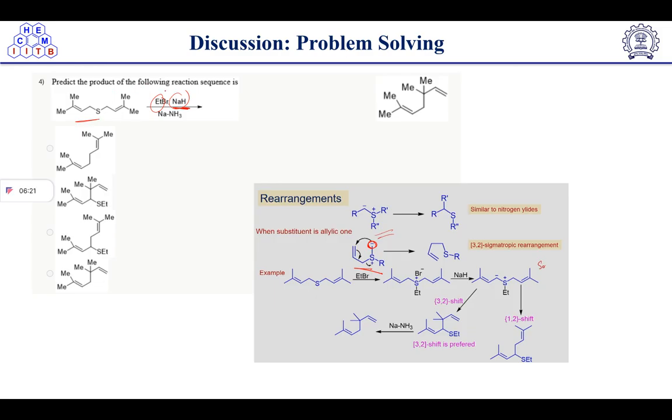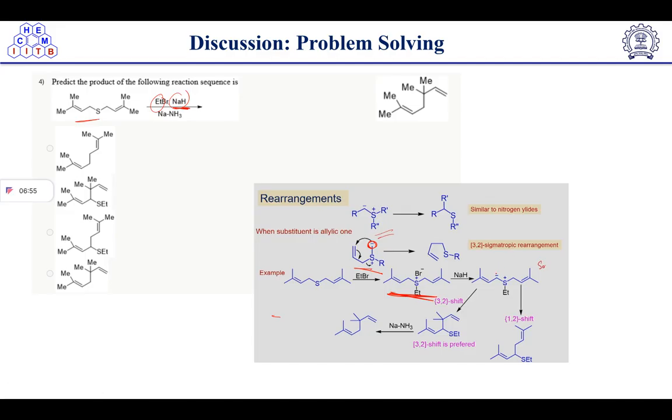First of all, ethyl bromide is there, right? So it will bind to the sulfur first of all. So here, like this way, it will bind to sulfur. Here, like this, right? So after this one, the next one is NaH will abstract the proton. I was abstracting the proton first, but the sequence matters. First ethyl bromide is added, that means it will form this halide. Then NaH will abstract the proton from the alpha side, like this way, and this will form the sulfur halide.